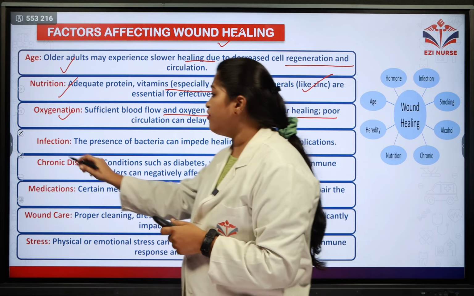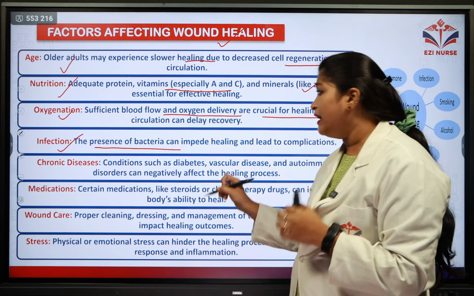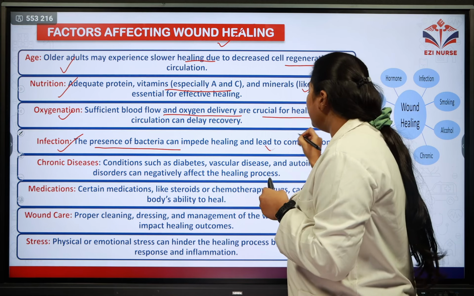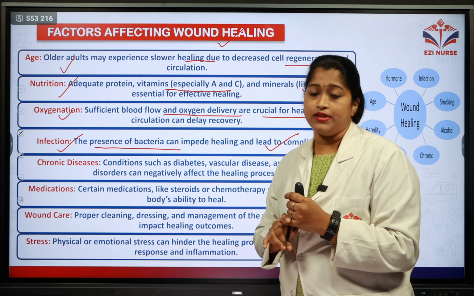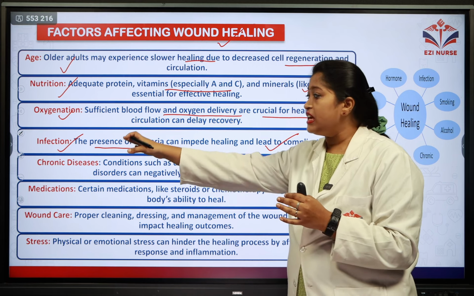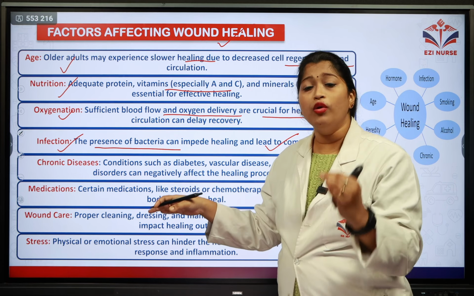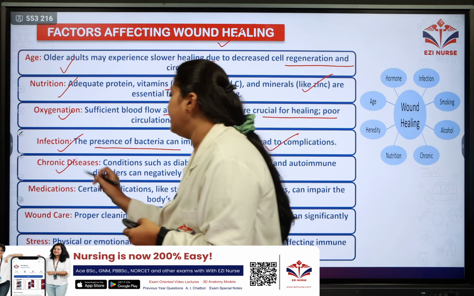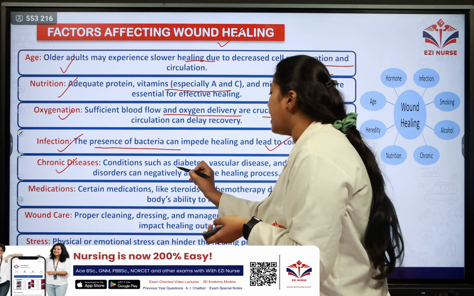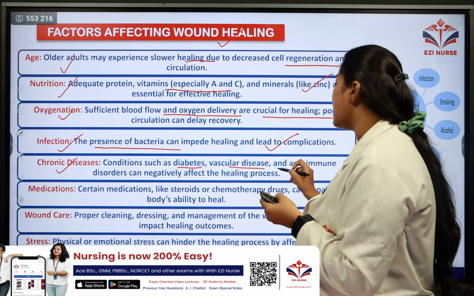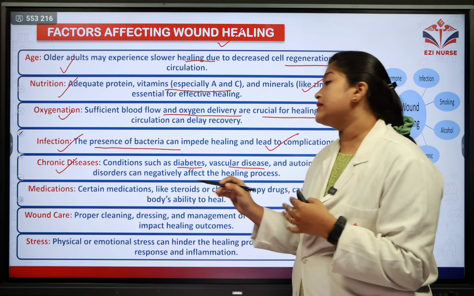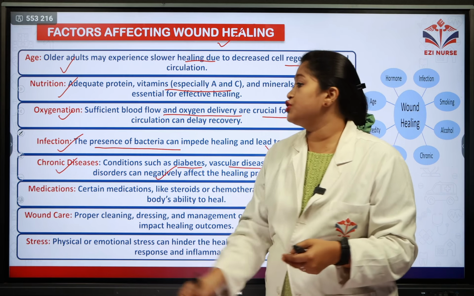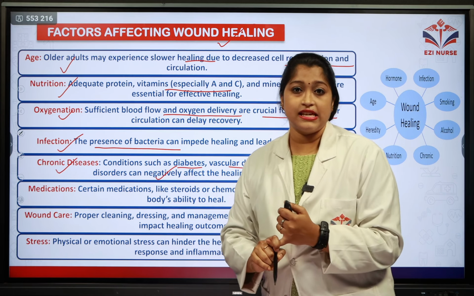And the next is infection. The presence of bacteria can impede or decrease healing, and it can lead to other complications. So with the help of these bacteria, the wound healing process is delayed. The next factor is chronic diseases, conditions such as diabetes, vascular diseases, and autoimmune diseases. These impact healing negatively, and the healing process is delayed due to these chronic disease factors.